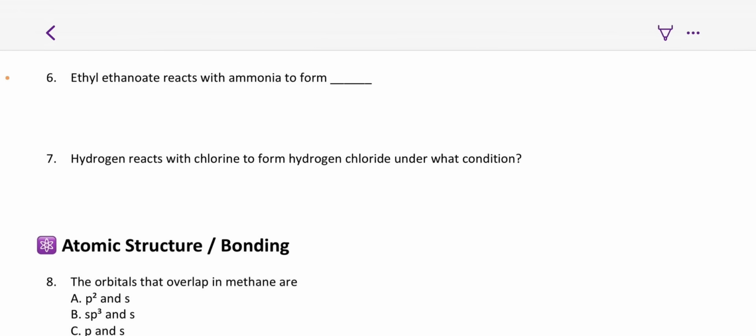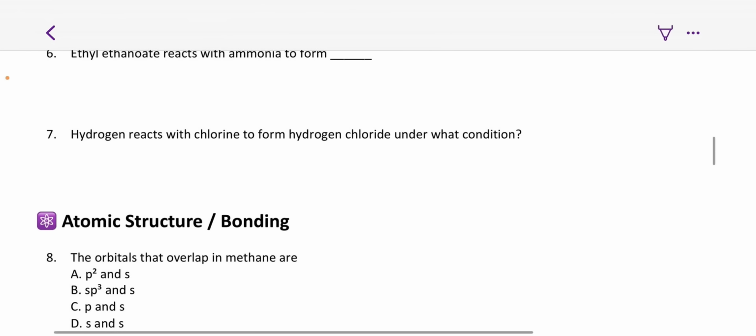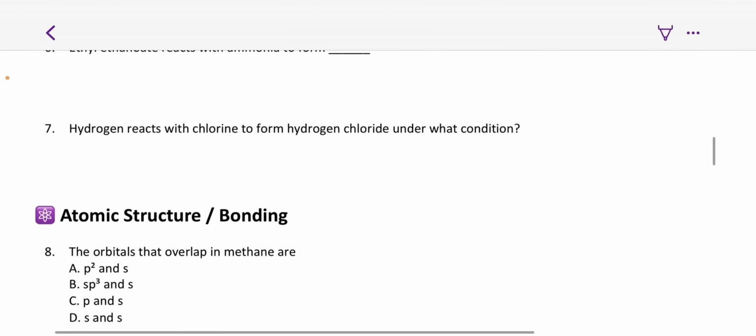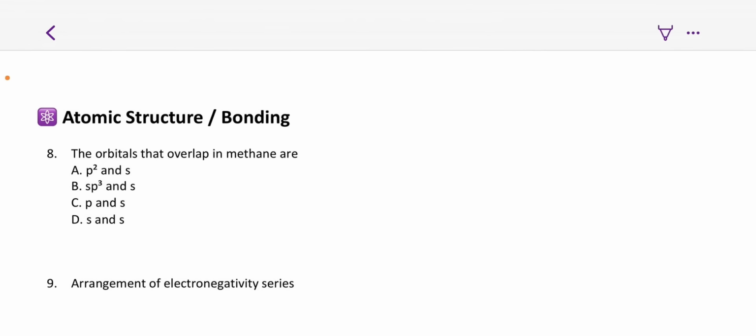Hydrogen reacts with chlorine to form hydrogen chloride under what condition? All right, so please take note that this happens under ultraviolet rays, but the reaction between hydrogen and fluorine can even happen in the dark because of how reactive fluorine is. Fluorine, in fact, is the most electronegative element on the planet, while the most electropositive element is cesium, right? Or sometimes they'll tell you francium, but most times we consider it as cesium. But guys, this question is so simple.